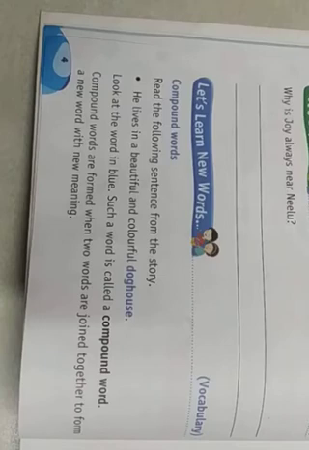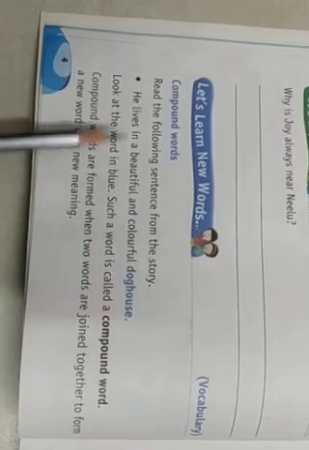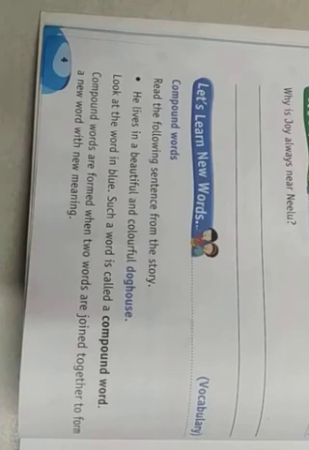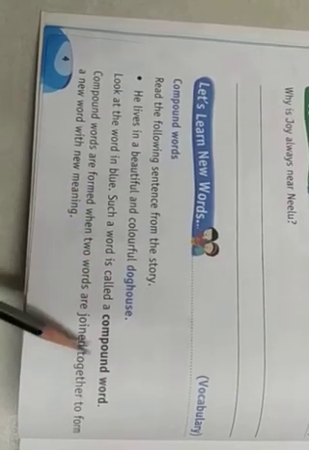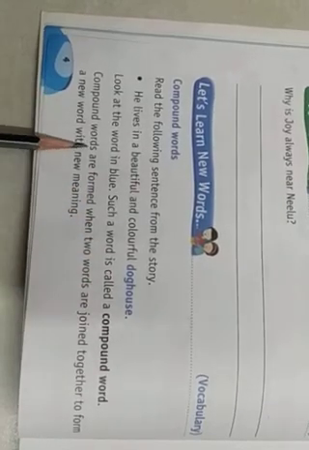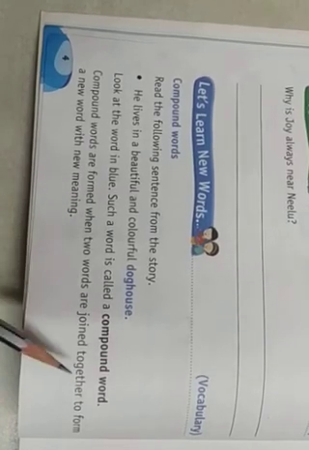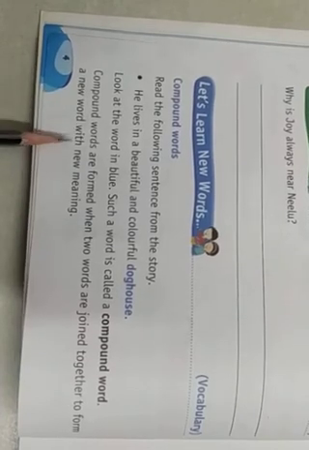Read the following sentence from the story. He lives in a beautiful and colorful doghouse. Look at the word in blue color. Such words are called compound words. Compound words are formed when two words are joined together to form a new word with a new meaning.